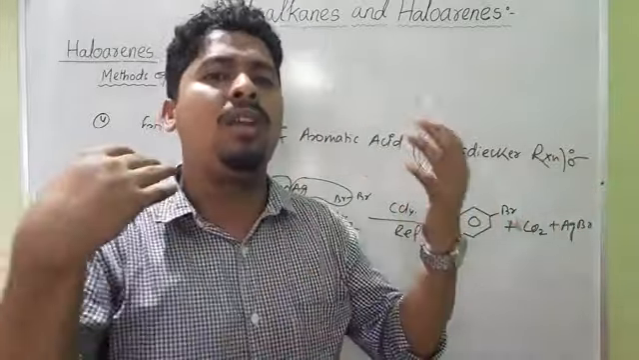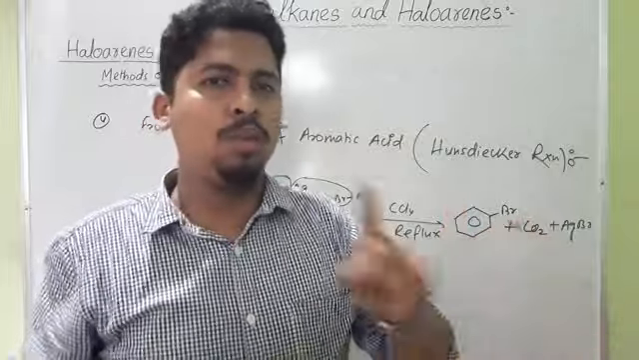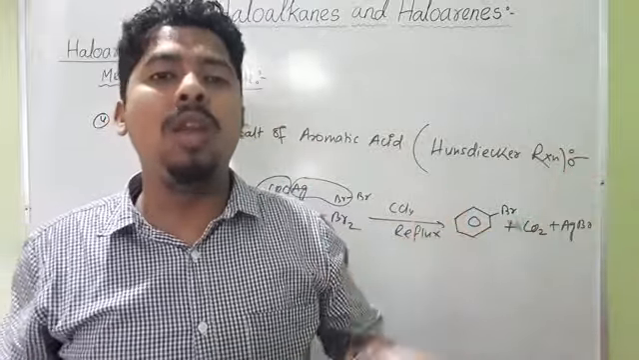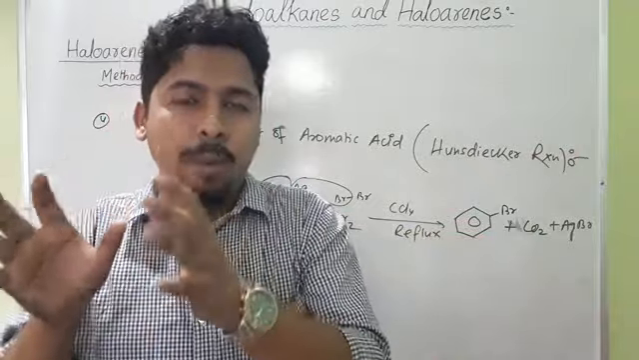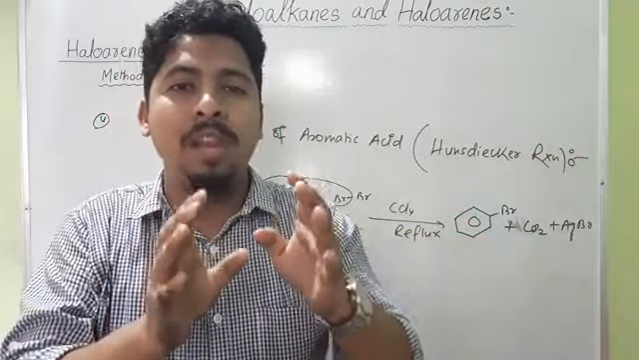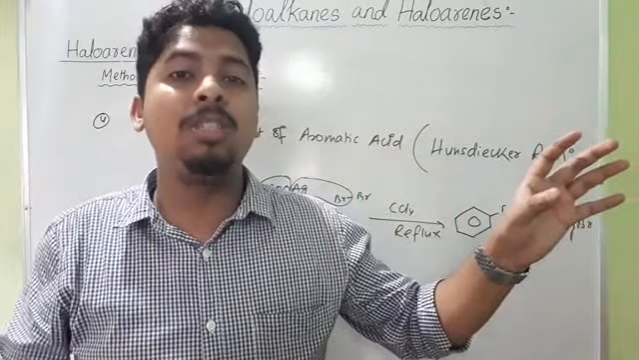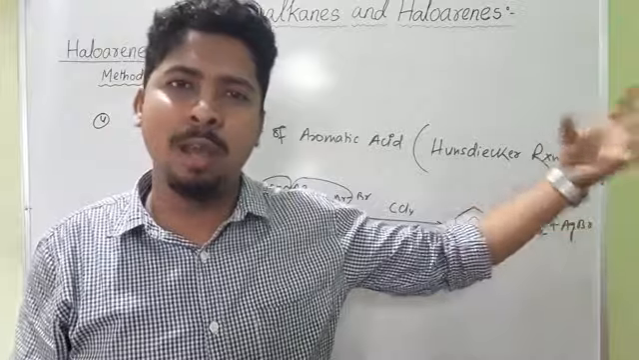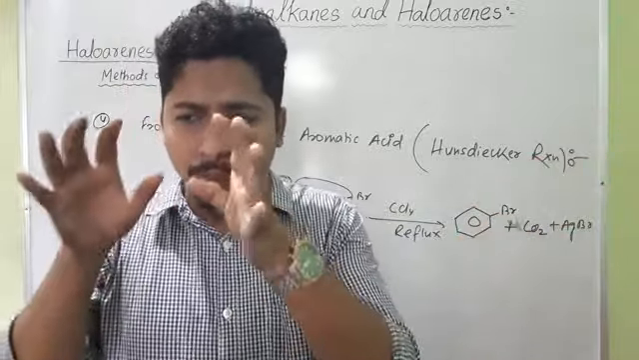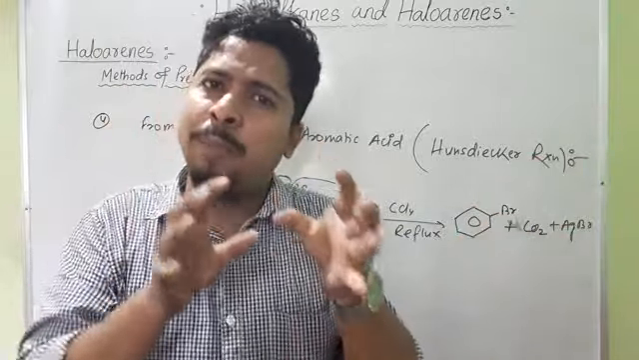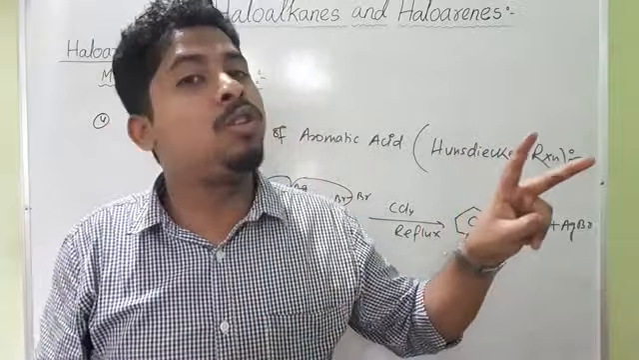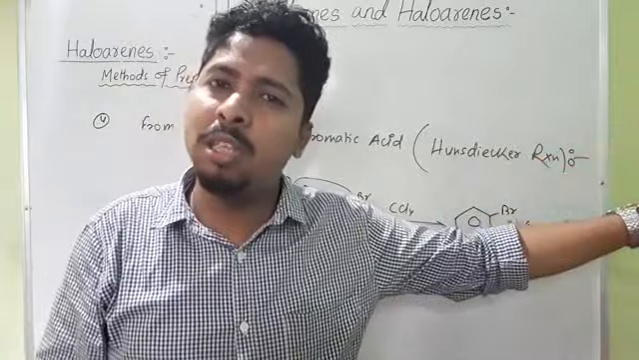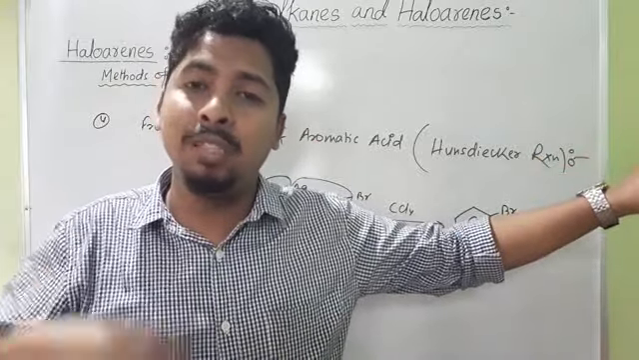So we use some other methods for the preparation of haloarenes. First, direct halogenation of the aromatic ring, that is nuclear halogenation. When benzene is treated with chlorine in presence of anhydrous FeCl3, that is, in presence of a Lewis acid, we can get chlorobenzene or bromobenzene. If this chlorobenzene is again treated with excess chlorine, you will get ortho and para substituted products: orthodichlorobenzene and paradichlorobenzene, and paradichlorobenzene will be the major product.